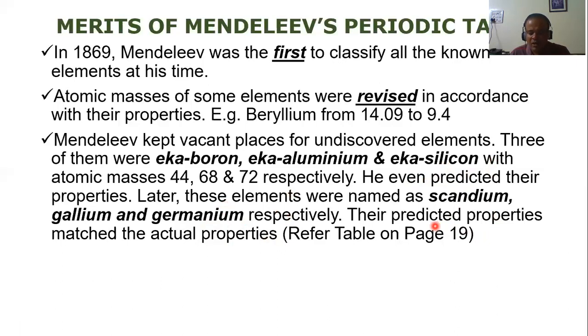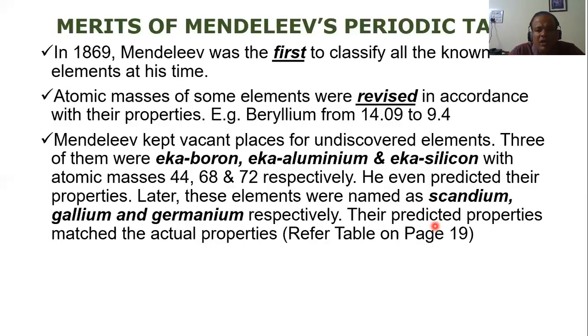He had predicted the density of Eka aluminum, gallium, as 5.9, and when it was discovered it was 5.94, so only a small difference. And he had said the nature of the oxide, the sixth one, I'm just going quickly, was amphoteric, and when they found it, it was an amphoteric oxide. I hope you know what an amphoteric oxide is. You have learned it in your lower classes.